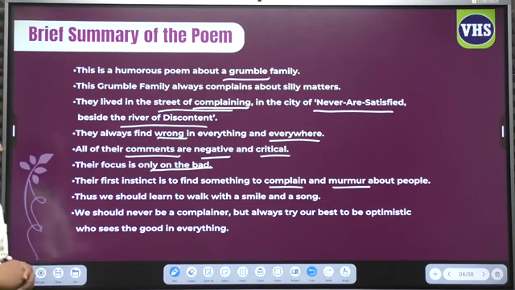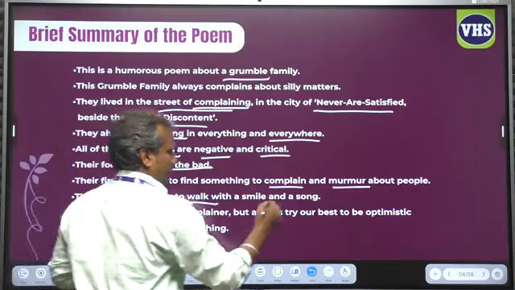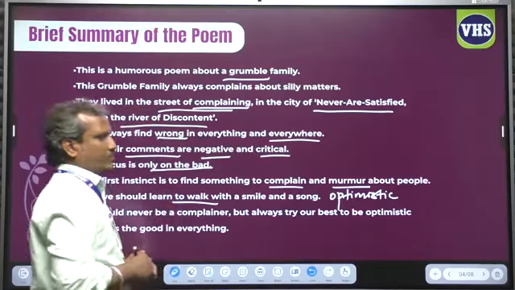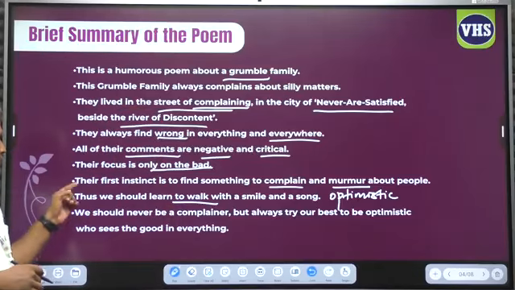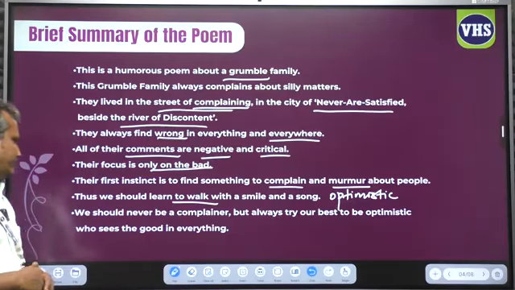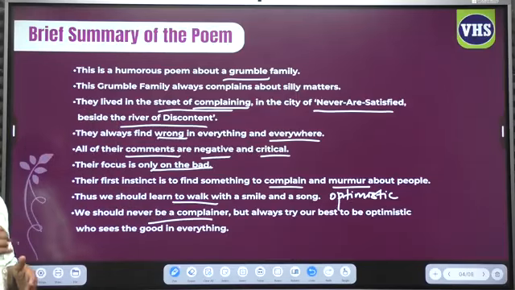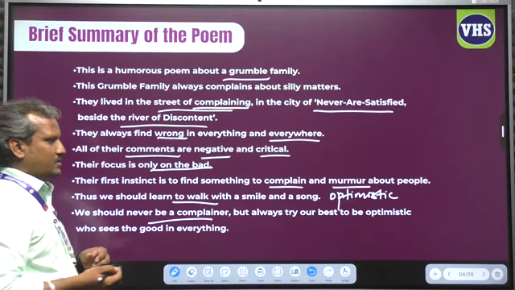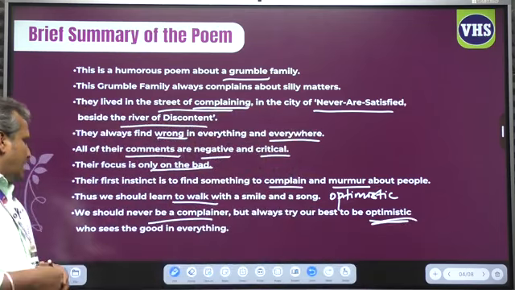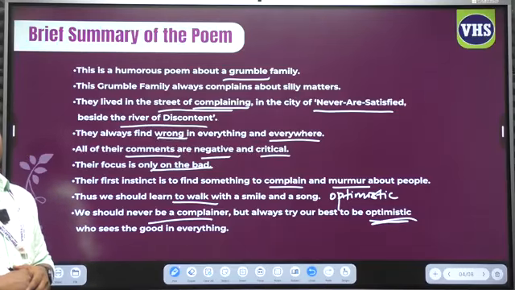Next, we should learn to walk with a smile and a song. This is called being optimistic. We should be happy ever. We should be very optimistic. We should never be a complainer, but always try our best to be optimistic, and we have to be contented with whatever we have in our life.